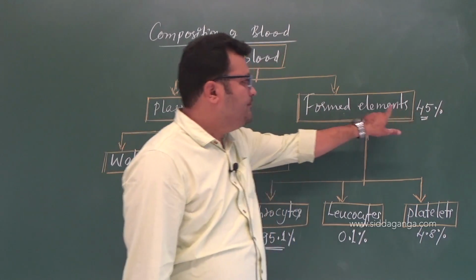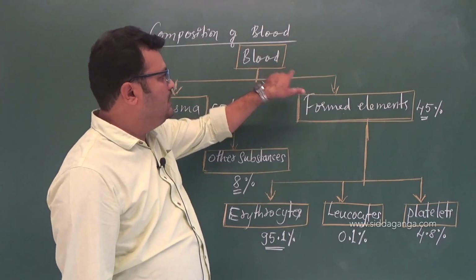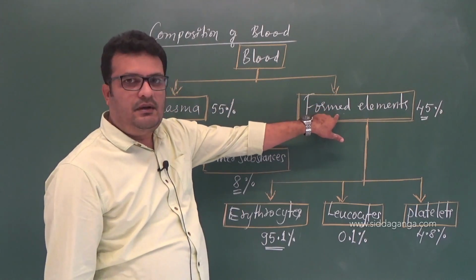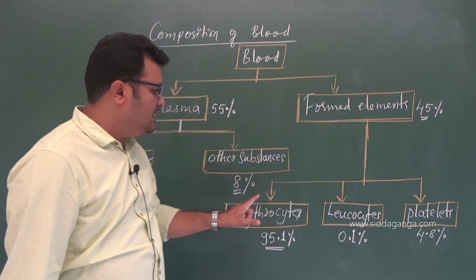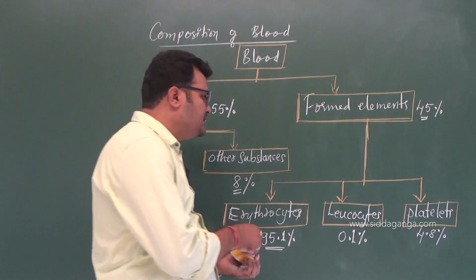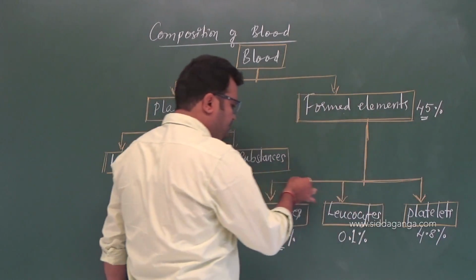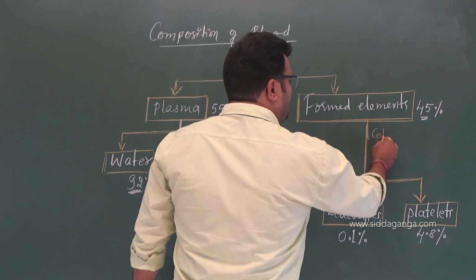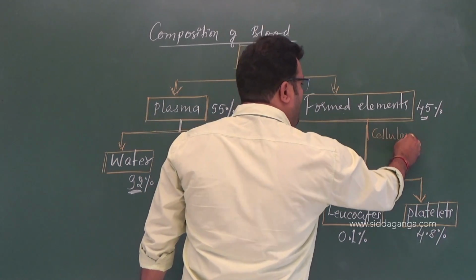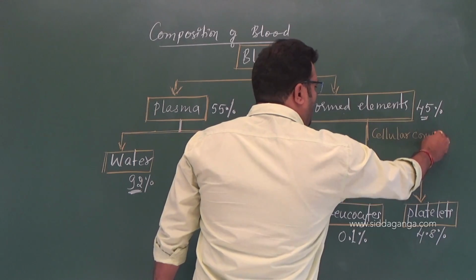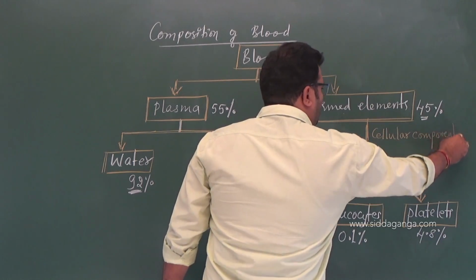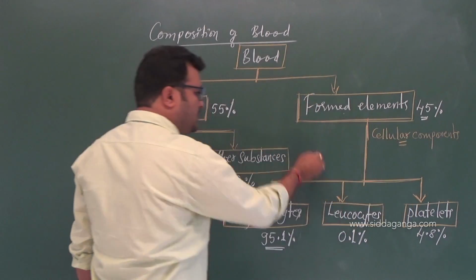Remember, 45% of the blood is formed elements, and these are the cellular components, right? Further, I will take one more flow chart of this.